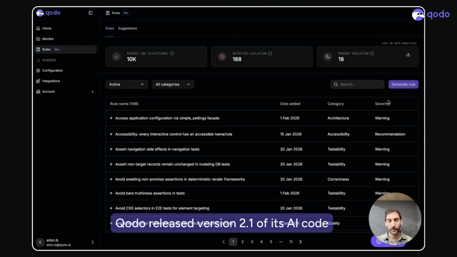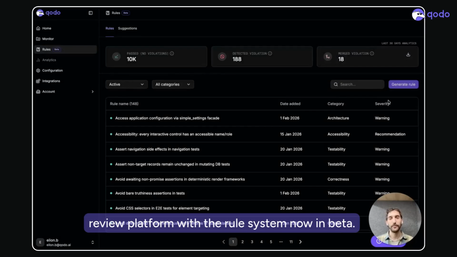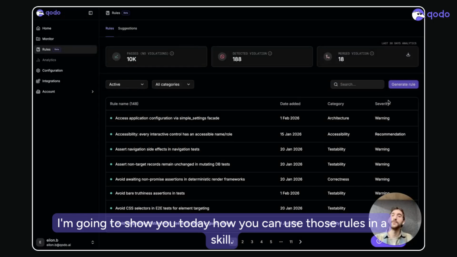Hey, Qodo released version 2.1 of its AI code review platform with the rule system now in beta. I'm going to show you today how you can use those rules in a skill.